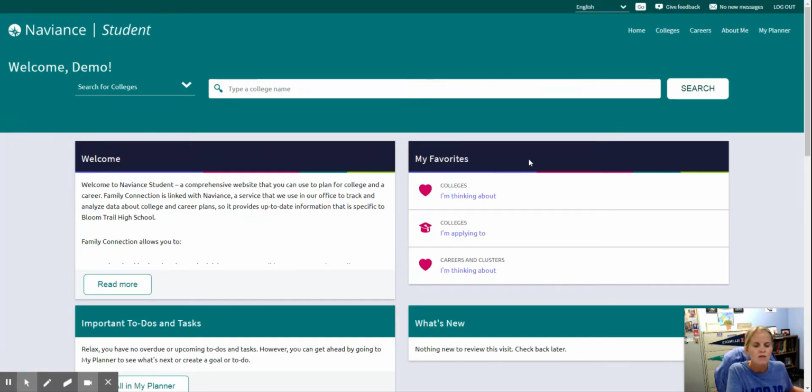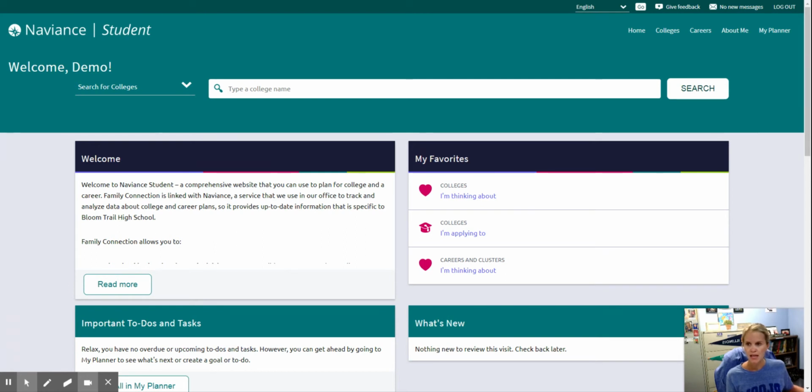So I'm in, and the most important thing, Bloom Trail Seniors, save it. Save your username, please. Save it, because then every time you log in, you don't have to reset it. Okay, so we're going to click save, because no longer can I reset it for you. You have to do it on your own.